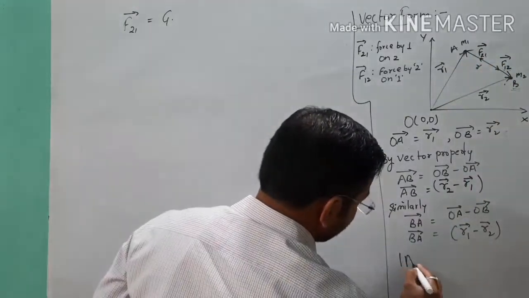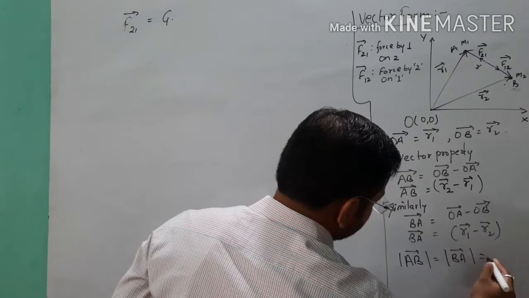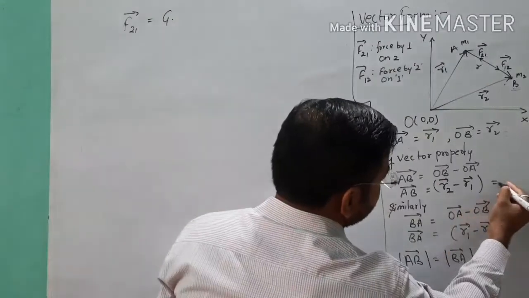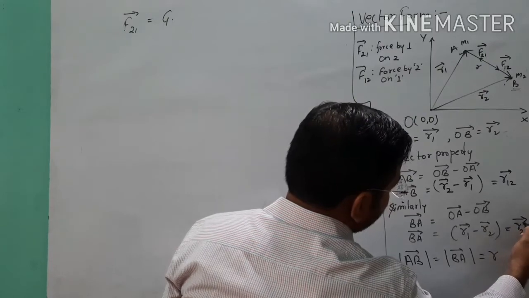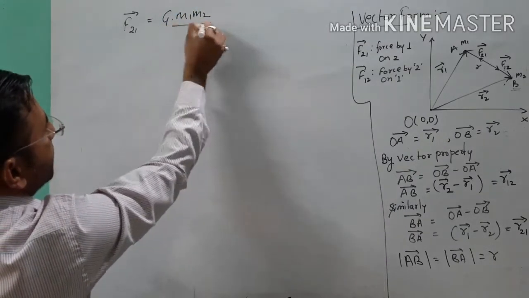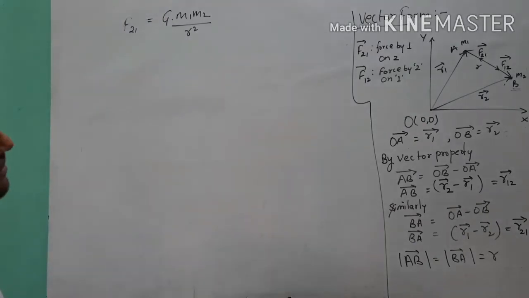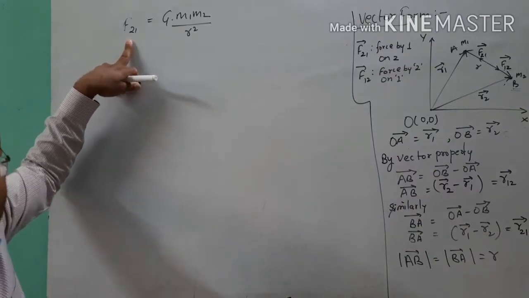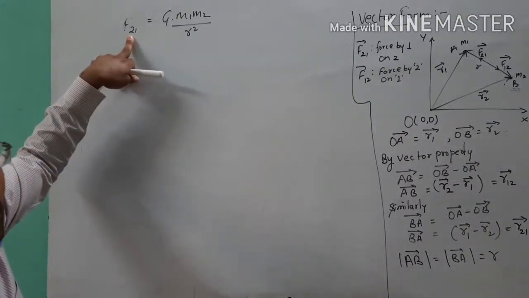So here I can write one thing, the magnitude of vector AB, then BA, is equal to R. But when we want to write this in simple form, I can write R12 vector and R21 vector. Remember these points. Okay, so m1 m2 by R square, this is the numerical form. If we write this in magnitude way, meaning the force of attraction between these two objects, the gravitational force exerted by object 1 on 2 is F21, suppose.